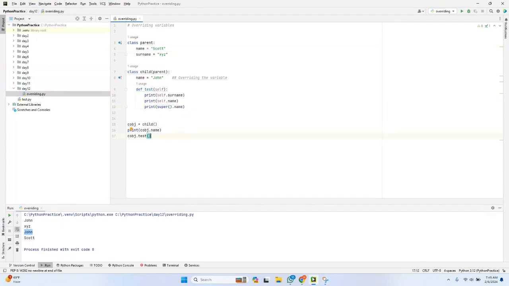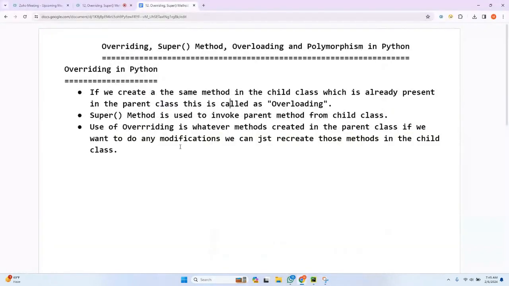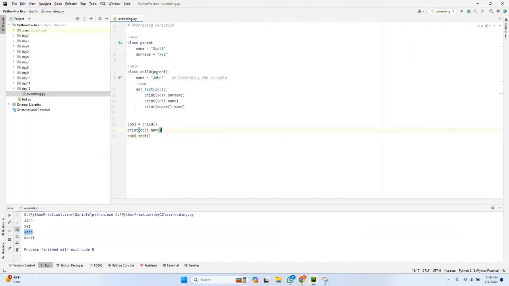So what is the use of the super method? Again, I'm repeating. The super method is used to invoke a parent method, or I can say a parent variable, from the child class. You are trying to access the parent class variable from the child class. Then what is the difference between self and super here? You can see the name is the same. So in order to not have any confusion, we are using the super method. Super is nothing but parent. For the parent class, what is the other name? Super class, or I can say base class.